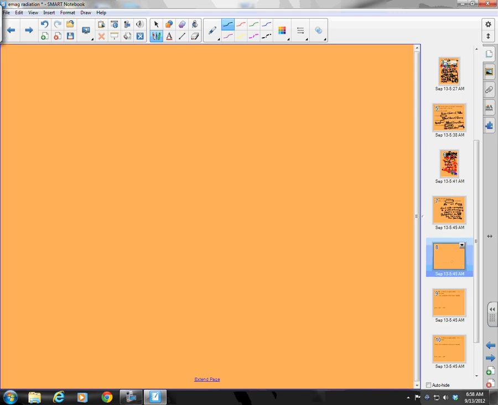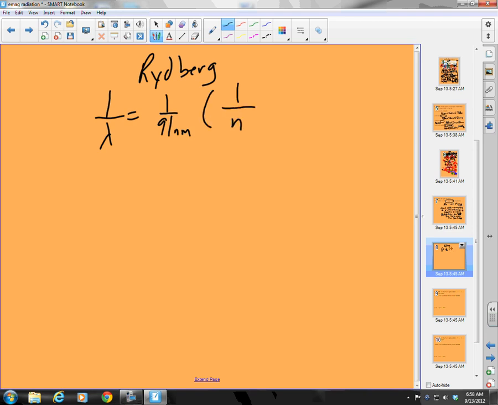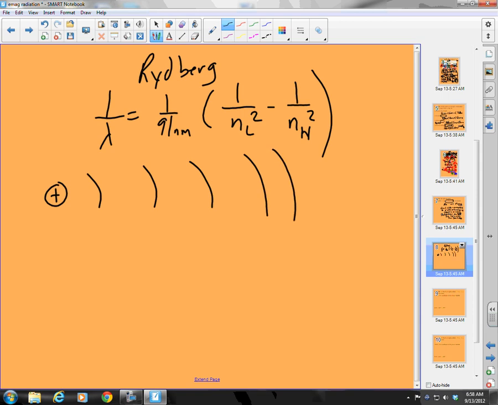There's a guy named Rydberg, and he came up with the Rydberg equation. What he said is 1 over lambda equals 1 over 91 nanometers. Now we only have 2 sig figs here. Times 1 over n sub L squared minus 1 over n sub H squared. Okay, what does that mean? Okay, so I have my nucleus, and I have my orbits, and I have n equals 1, n equals 2, n equals 3, n equals 4, and so forth, okay?